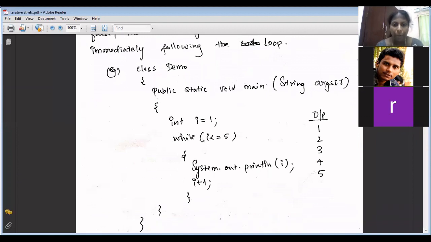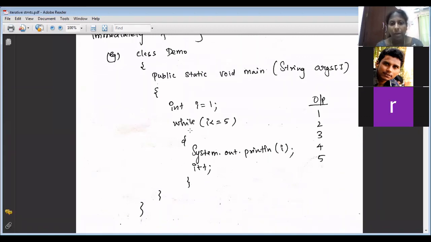Now we'll see a program. Class demo, public static void main String args, int i equal to 1, while i less than or equal to 5, System.out.println i plus plus. What is the output of this program? 1, 2, 3, 4, 5.